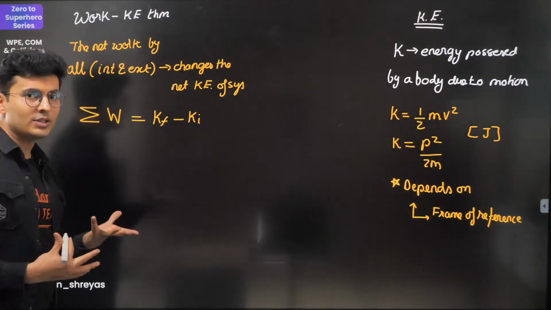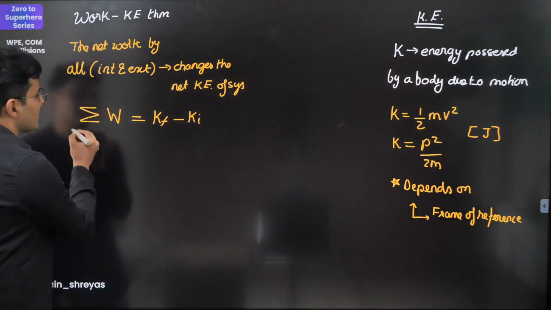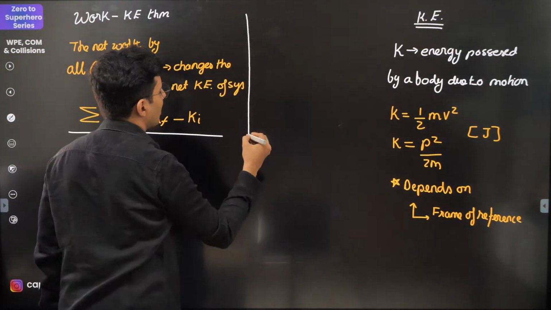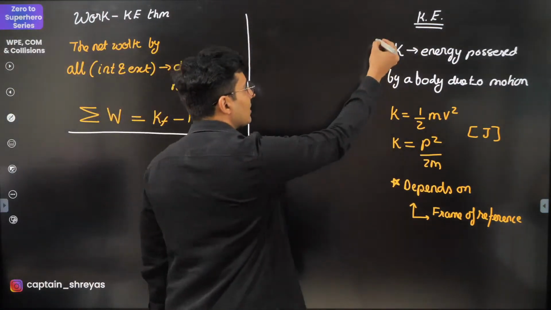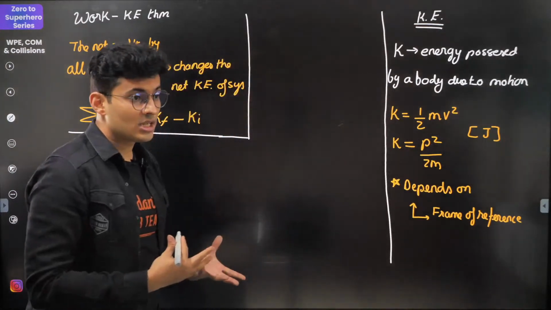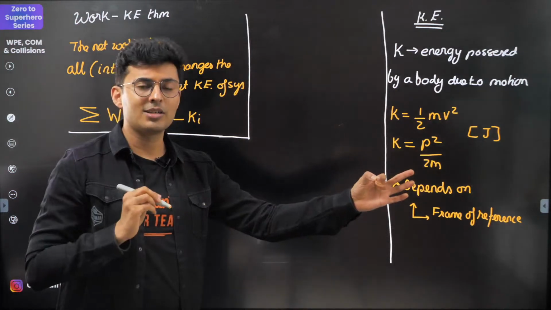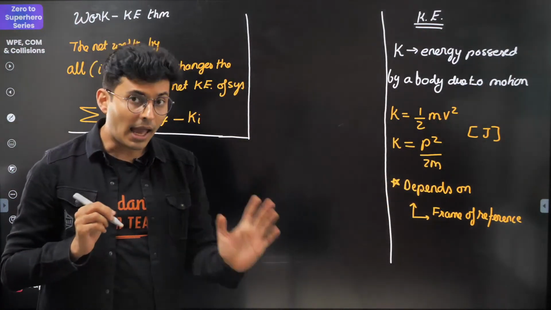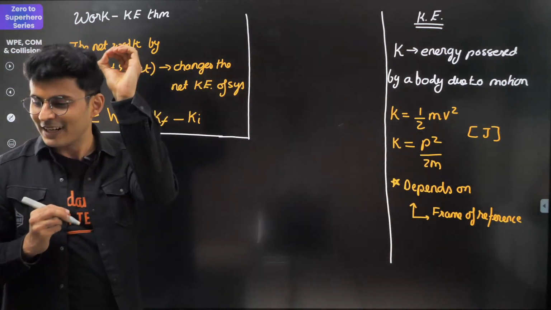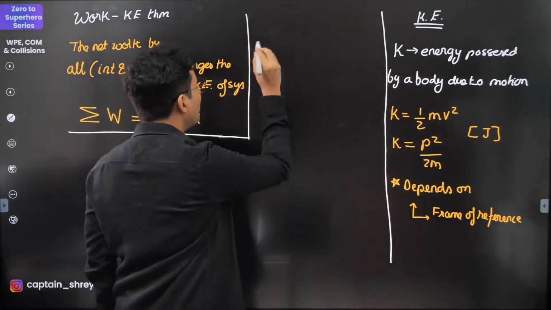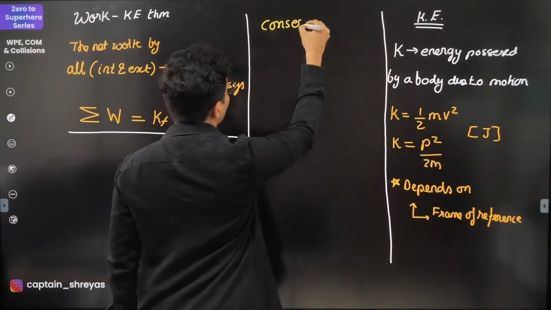Now, there are two kinds of forces based on the work and what they actually do. How many of you know this? There are two kinds of forces. One is those kind of forces which do work based only on their initial and their final location, not on the path. And if you bring it back to the same point, the total work done is zero. So those forces are basically called conservative forces.